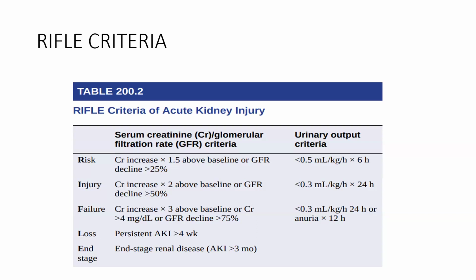Urine output less than 0.3 ml per kg per hour for 24 hours. And failure is defined as rise in creatinine more than 3 times above baseline, or creatinine more than 4 mg per dl, or decline in the GFR more than 75%. Urine output criteria for the same.